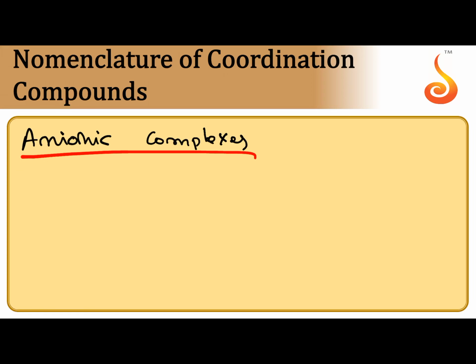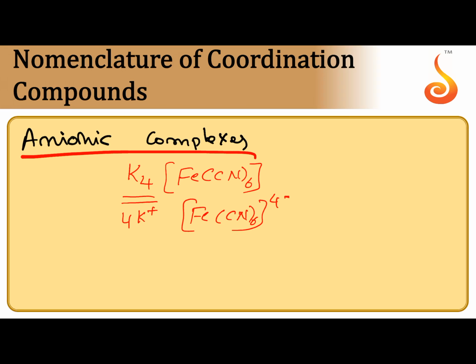Anionic complexes. The coordination sphere has a negative charge. Example: K4[Fe(CN)6]. Here there are 2 types of ions. The counter ions are cations, K plus ions, there are 4, and the complex ion is an anion, [Fe(CN)6] 4 minus. Since a negative charge is present, this is an anionic complex. For an anionic complex, first you write the name of the counter ion in singular form: potassium. No need to write tetrapotassium, just potassium.